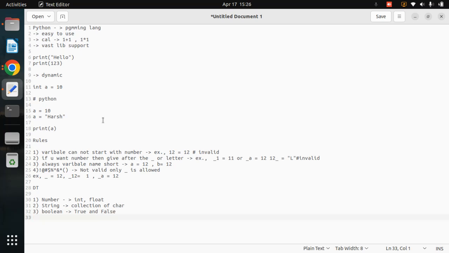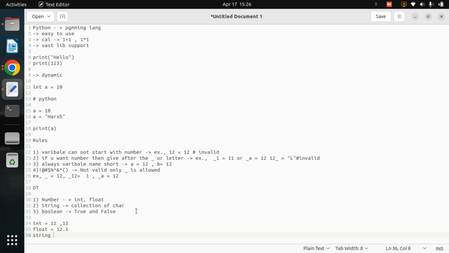In boolean we have true and false. Remember that the first letter is capital. If you write it in small letters, it is invalid, always remember. So we have these data types in Python: number, integer and float. Integer means whole numbers, anything like that. And float means a decimal point number.